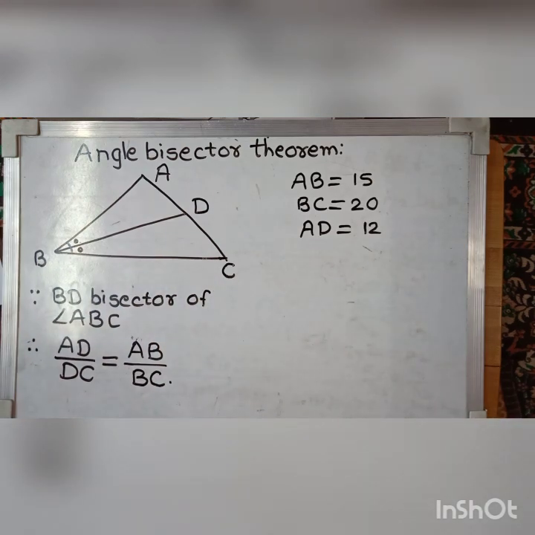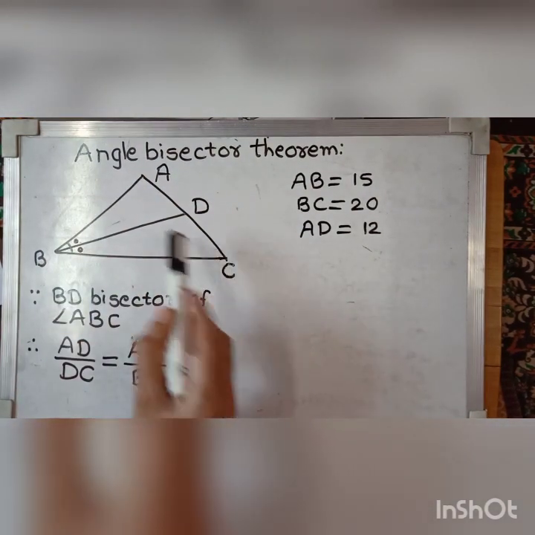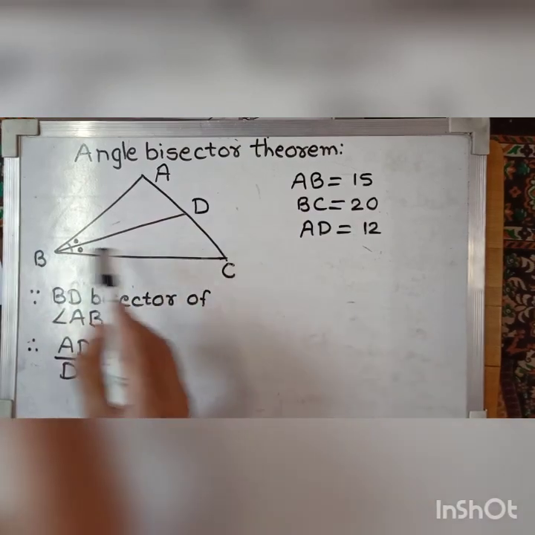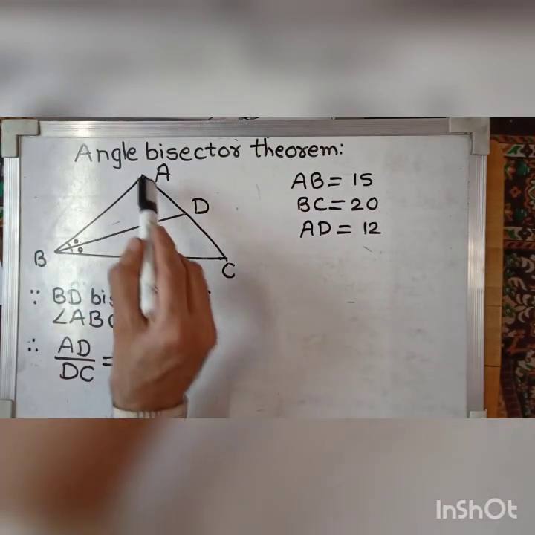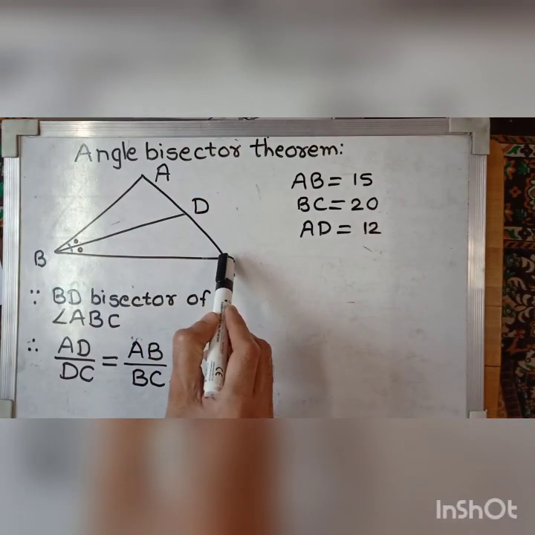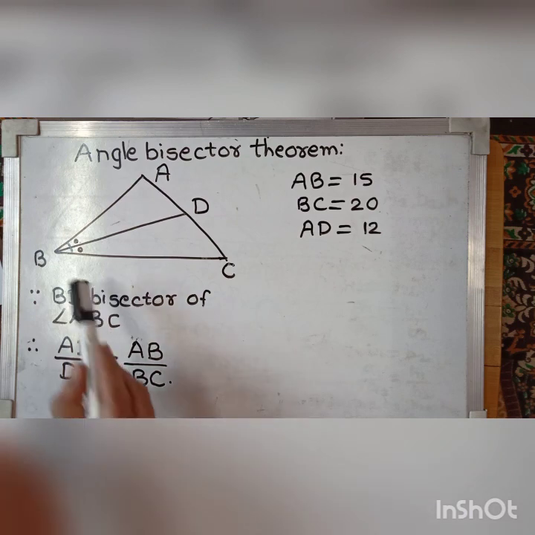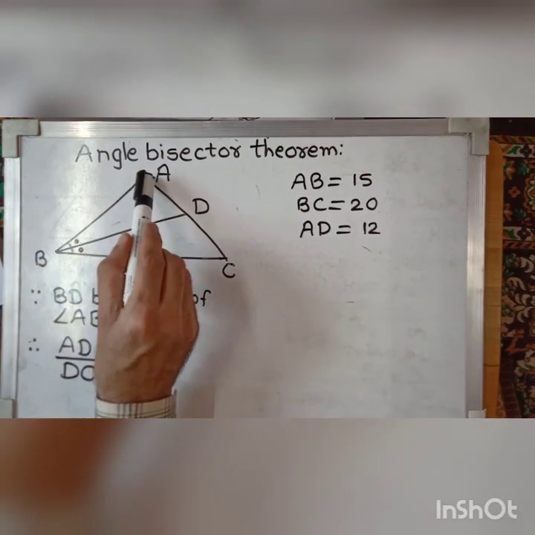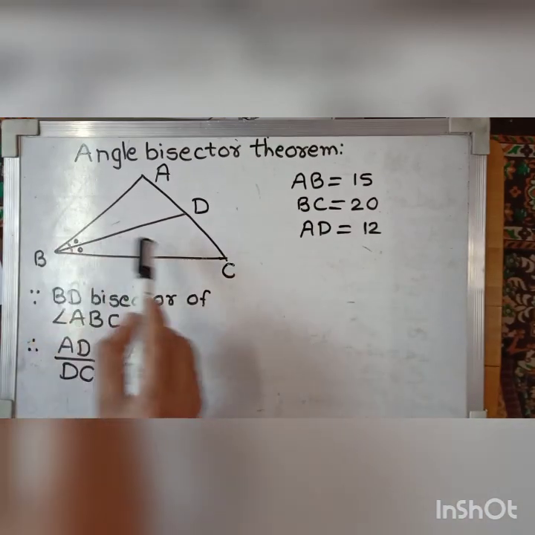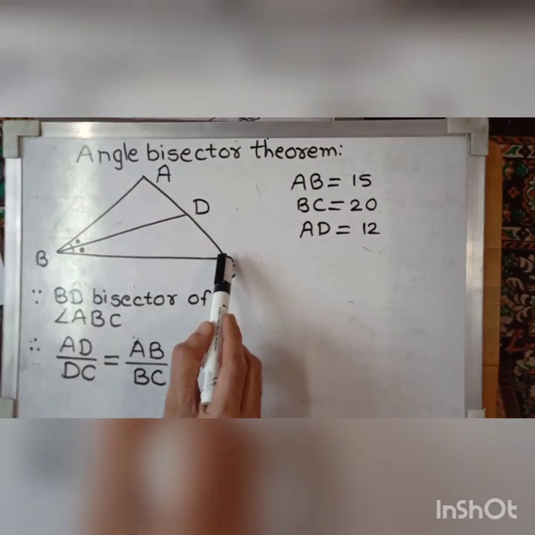From this statement, it seems difficult to understand the theorem, but if you consider the triangle, we again find that in triangle ABC, if BD is the bisector of angle ABC, then AD upon DC is equal to AB upon BC. That is, the bisector of an angle of a triangle divides the opposite side of the angle in the ratio of the remaining sides of the triangle.